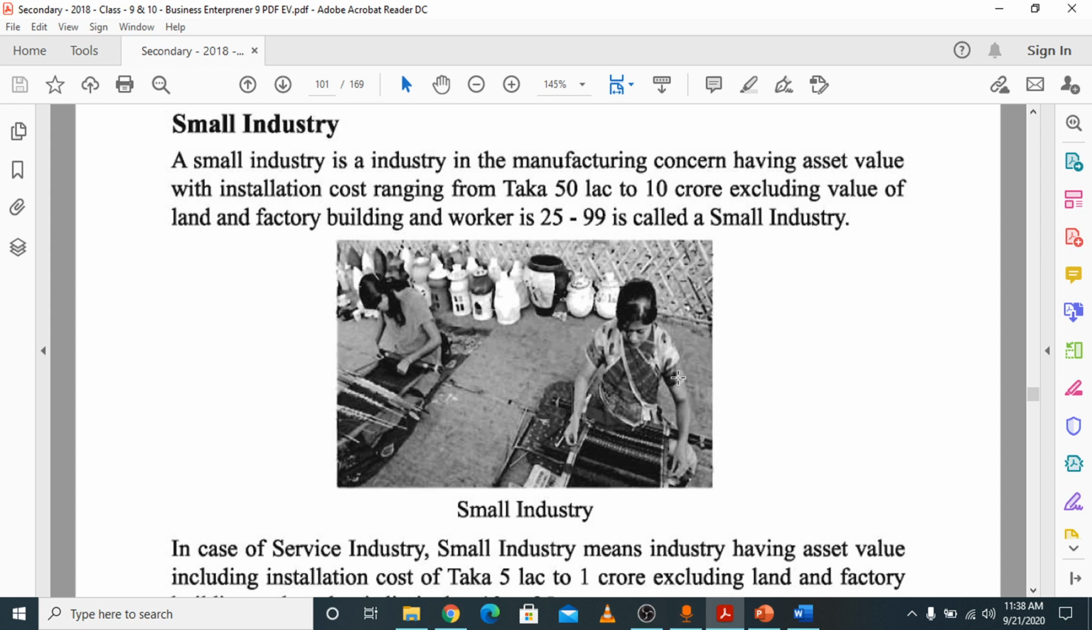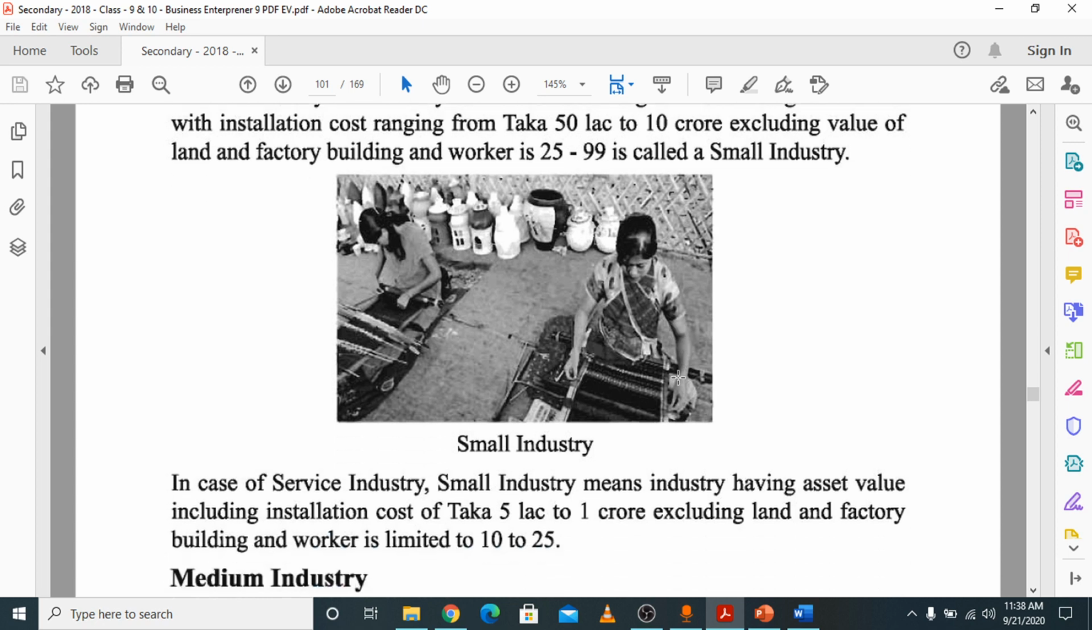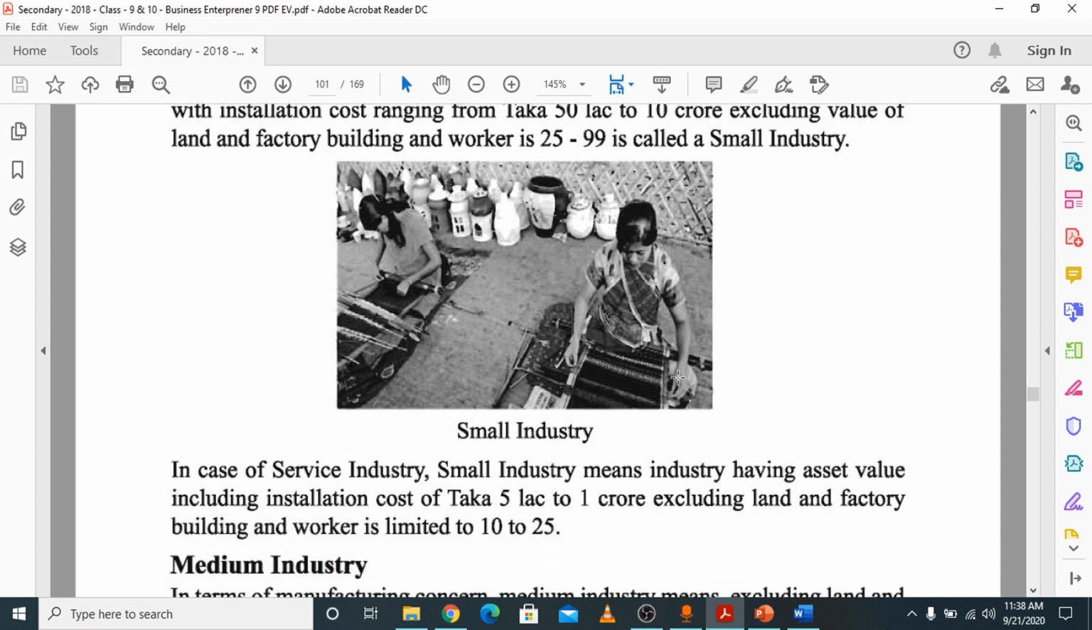It is manufacturing small industry. The capital is 50 lakh to 10 crore and the number of workers is 25 to 99. But in case of service small industry, the amount of capital is 5 lakh to 1 crore and the number of workers is 10 to 25. That means in service small industry, the number of workers is 10 to 25 and the capital amount is 5 lakh to 1 crore.